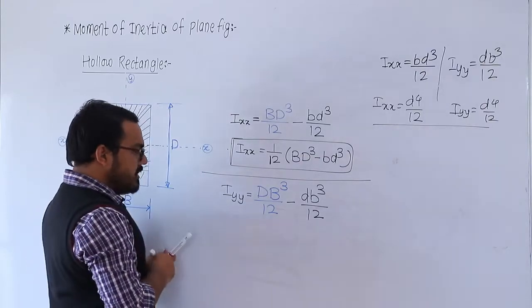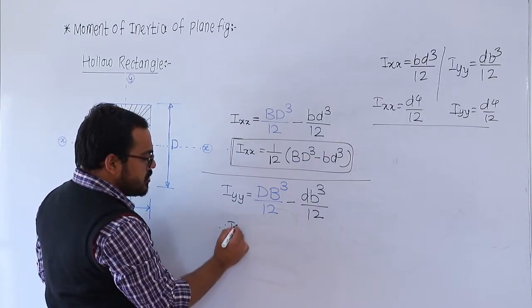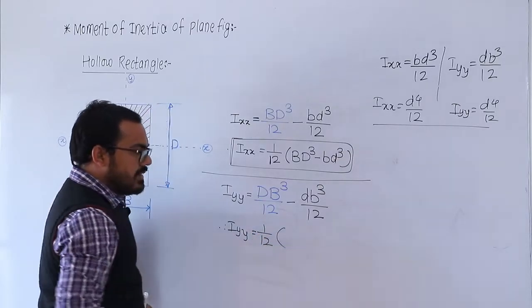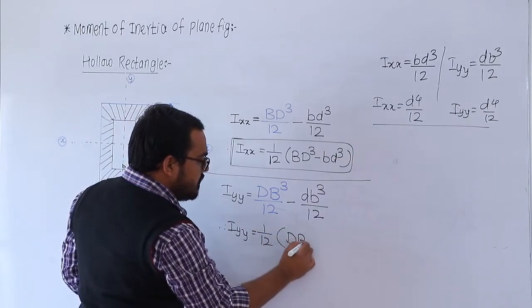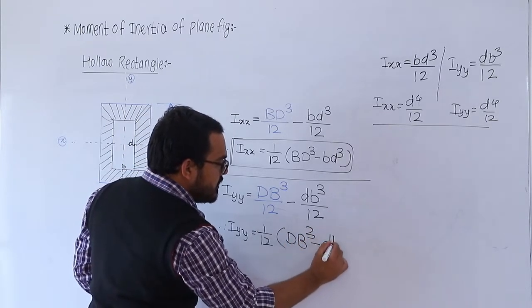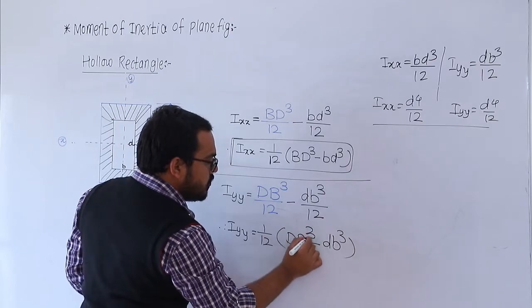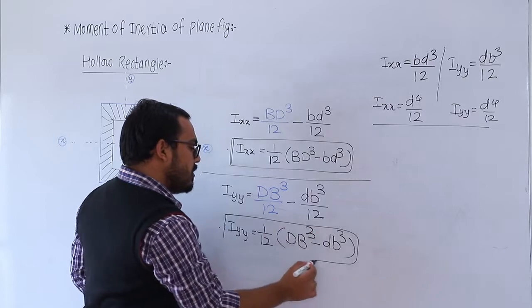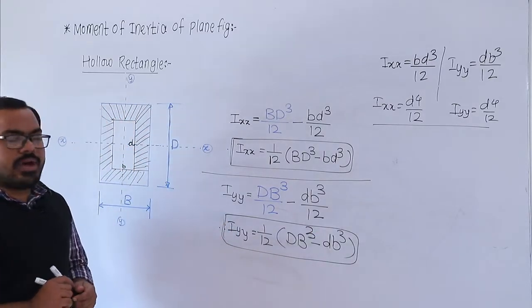So from this, what is the final expression? Iyy is equal to 1 by 12, if we take the common factor, so from this we get db cube minus d small b cube. Okay. So this is the expression to calculate the moment of inertia for the hollow rectangle about the y axis.